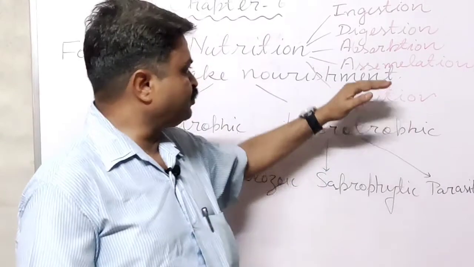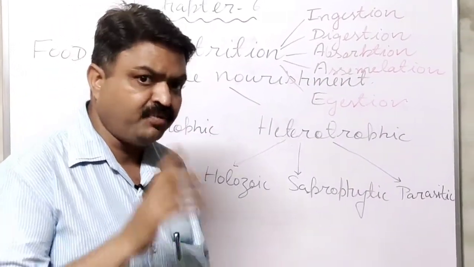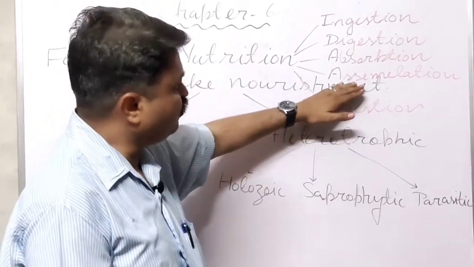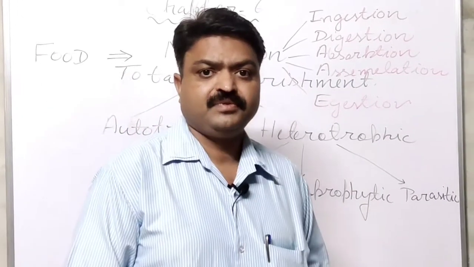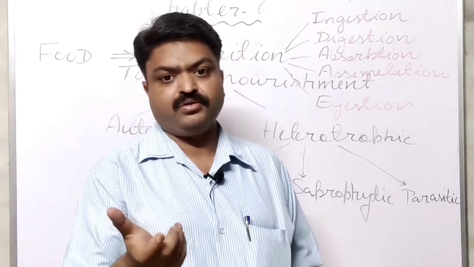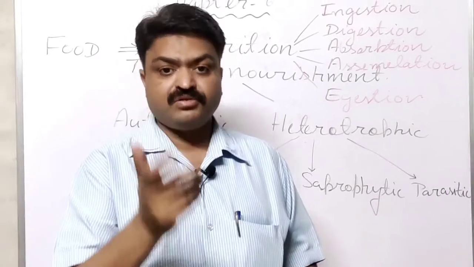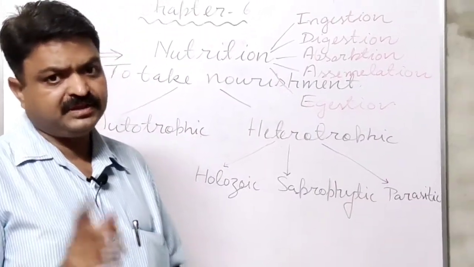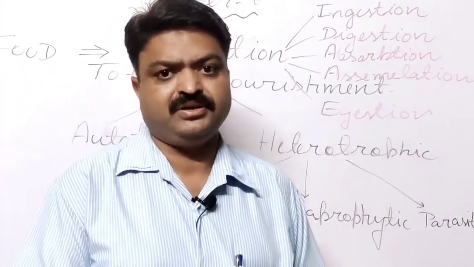Next process, student, assimilation. Assimilation is an important process in which the food is utilized for different purposes like growth, repair, and protection from disease. In assimilation, many metabolic activities take place, student.